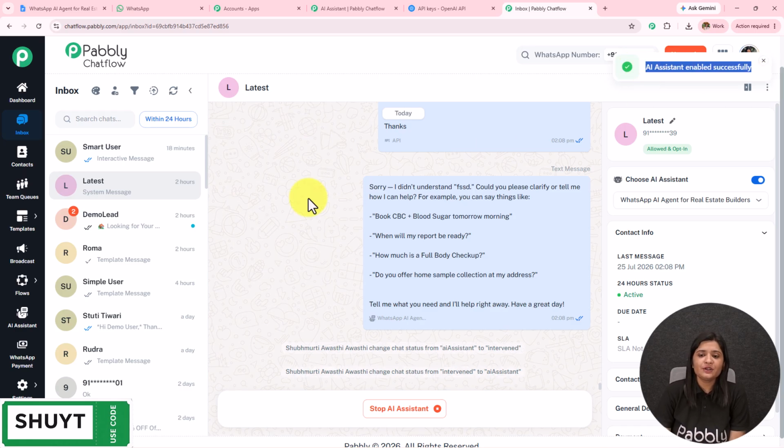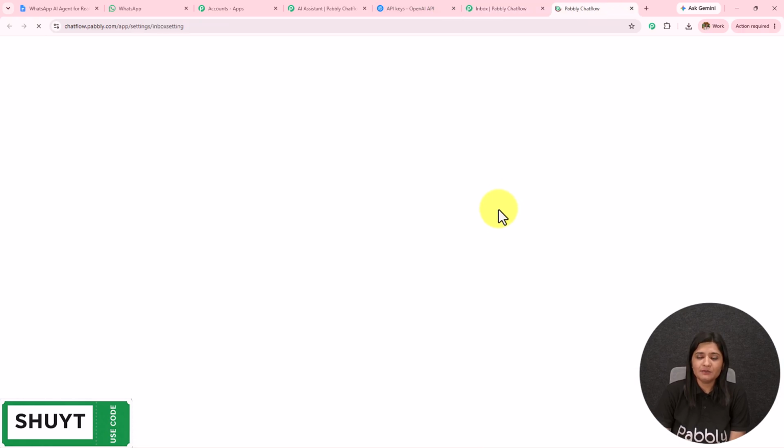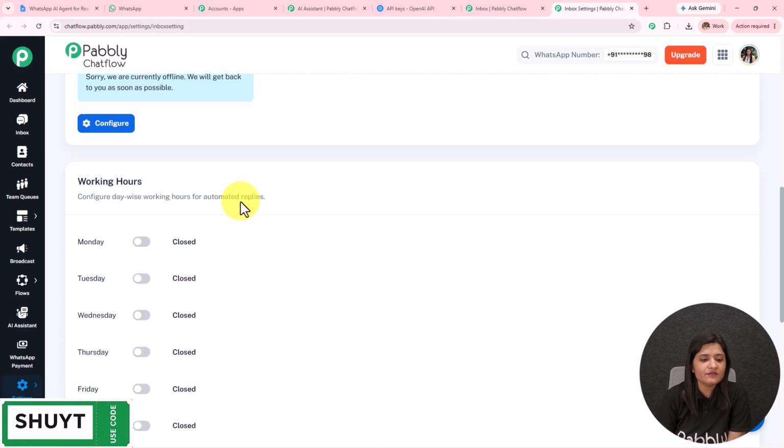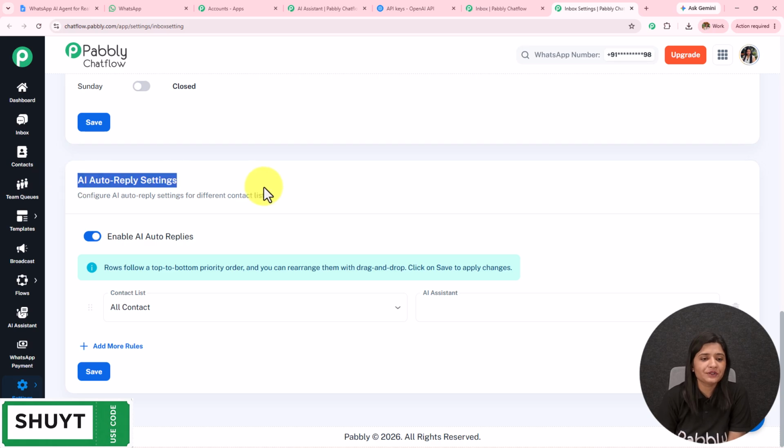But doing this manually for a particular chat is very time consuming, and that's why we can assign the AI assistant to a particular group of contacts or to all the contacts. For that, on the left hand side, we have all these options. I'm going to open settings and go towards the inbox settings in a new tab. Here I've landed on the inbox settings. If I scroll down, I have this option of AI auto reply settings. I've kept this enable AI auto replies on.